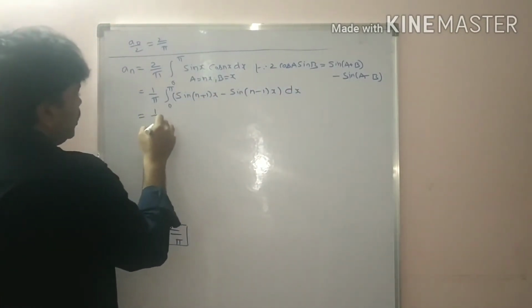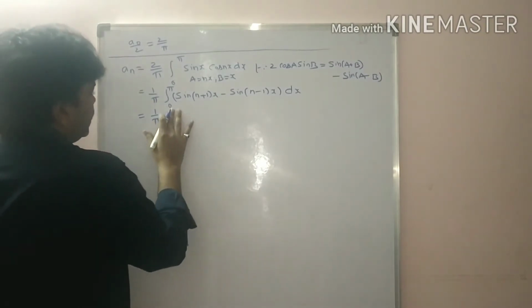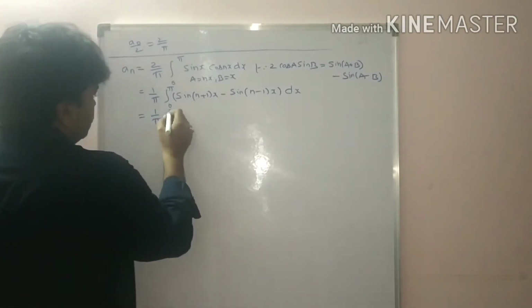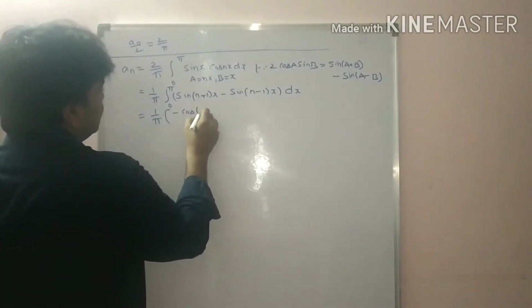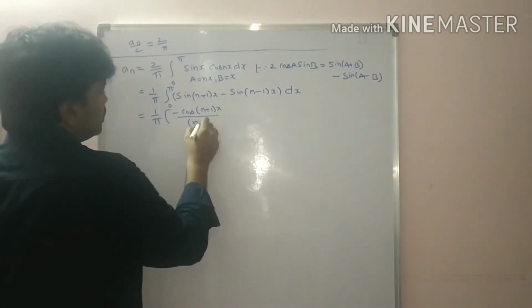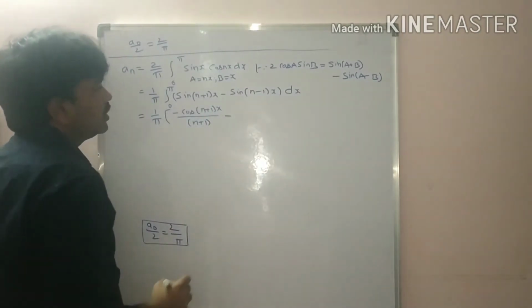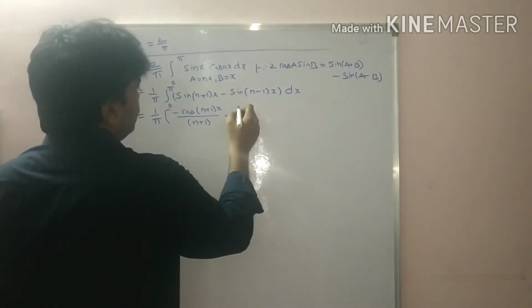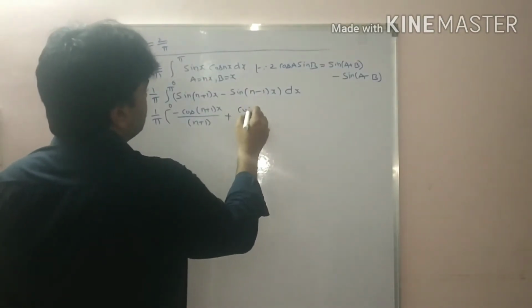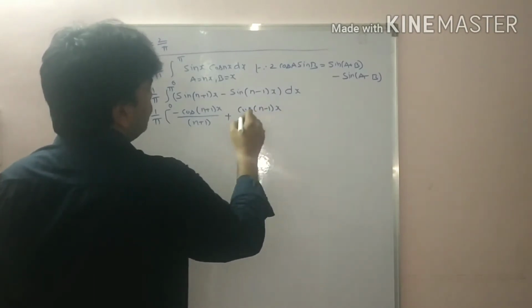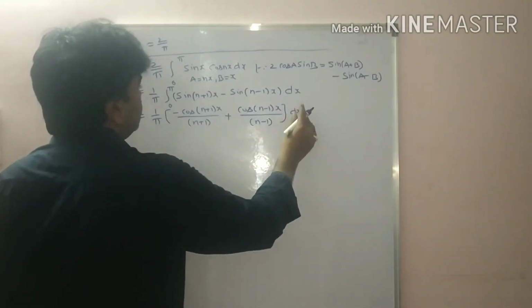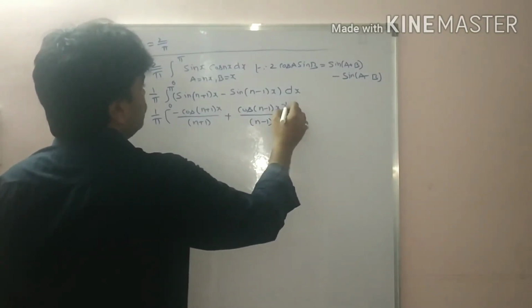So that is equal to 1 by pi integral of sin n plus 1 x, students. That is bracket minus cos n plus 1 x by n plus 1 minus, here also same, minus and minus plus cos n minus 1 x by n minus 1, bracket close, between 0 to pi.